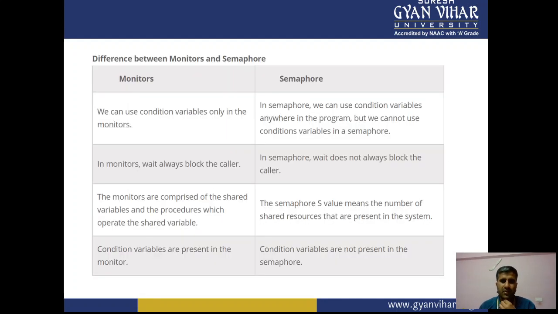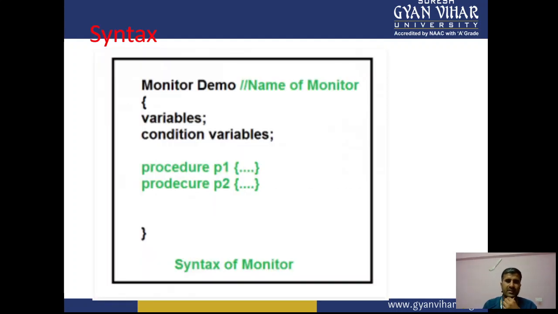Now the syntax of the monitor. This is the syntax of a monitor demo: the name of the monitor, the variables and condition variables are there.